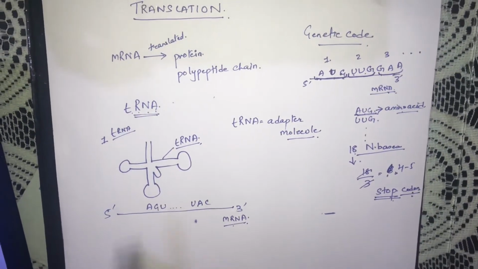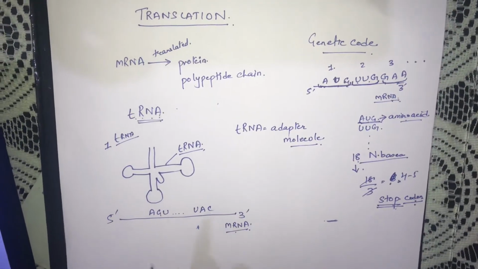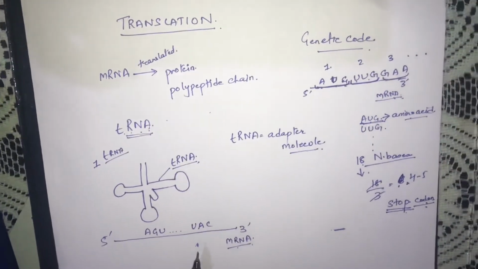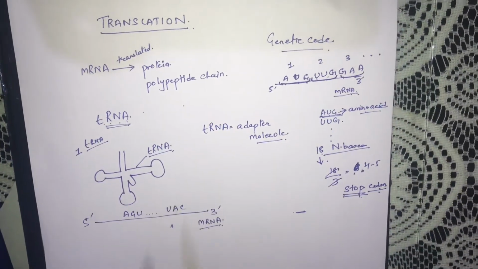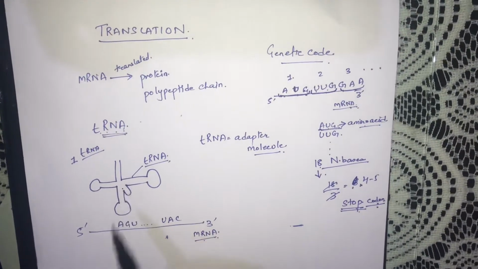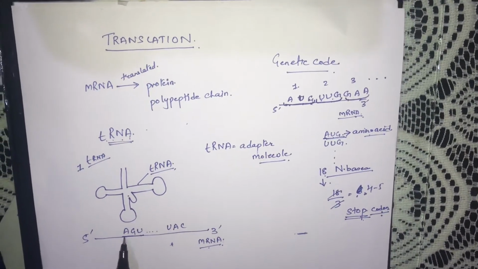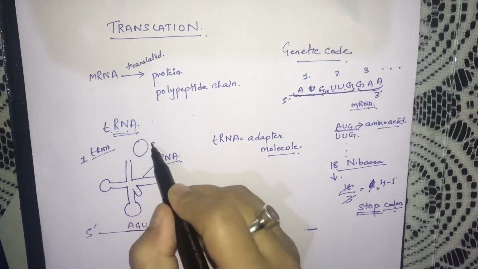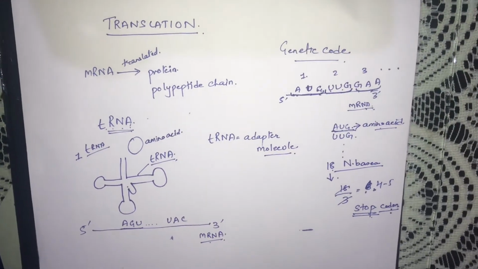There can be very long sequences of nitrogenous bases, but to help you understand, I am drawing only 6 nitrogenous bases. These 3 will have one adapter molecule tRNA and another 3 will have another tRNA molecule. This tRNA acts as an adapter because it connects 3 nitrogenous bases of mRNA and one amino acid.